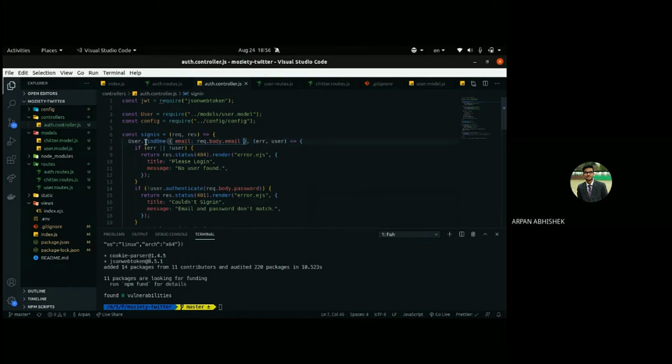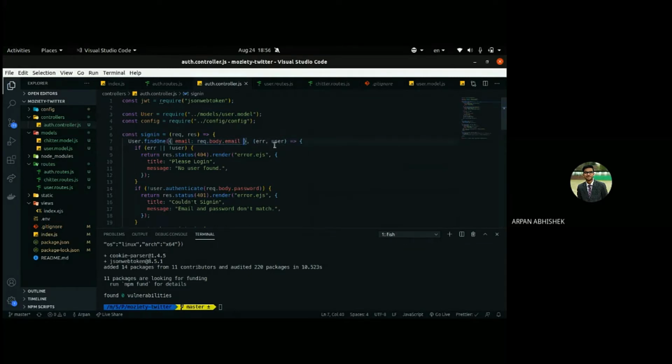Every model of MongoDB has a method to find one, and we'll pass on which property we want to find. So we want to find the email which matches with the body's email which we are passing.